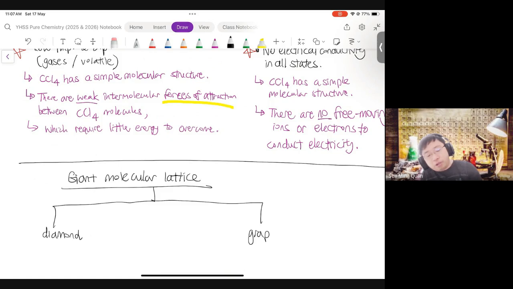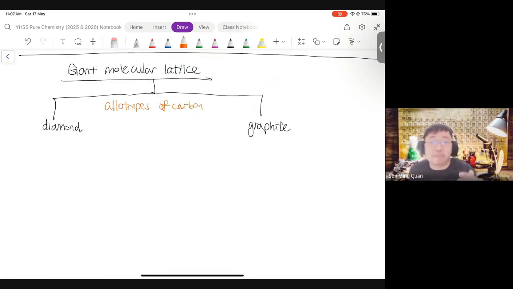That means both diamond and graphite are actually carbon. They contain carbon atoms, just that the carbon atoms are bonded differently. Therefore, the structure looks different, and hence they have different properties.